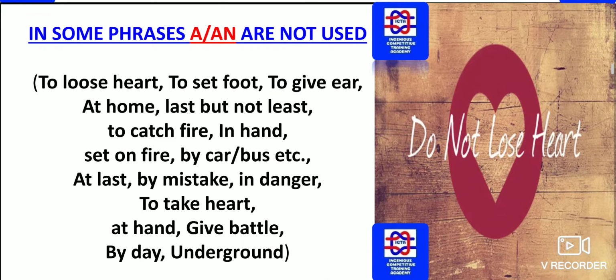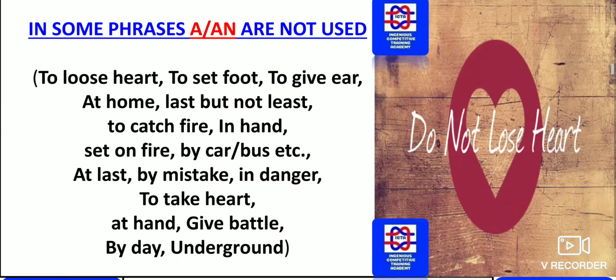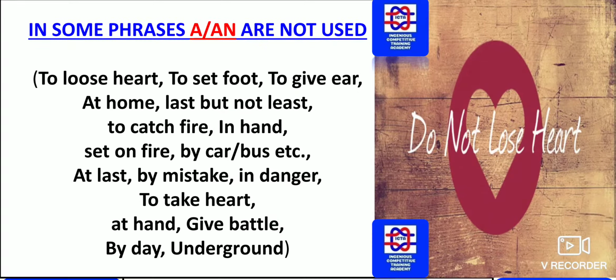Next we have, in some phrases a or an are not used. We should know what exactly words and phrases are. To lose heart, to set foot, to give ear, these are a few phrases you have to remember for examinations. As you can see, do not lose heart, so do not break your heart like this. In this case, a or an should not be used in these sentences. To lose a heart, don't use that. To set a foot, no, you can only use to set foot, to give ear.